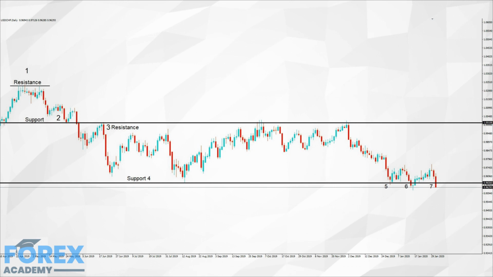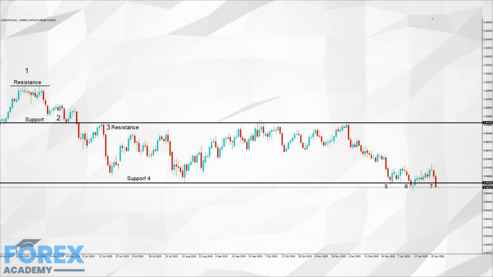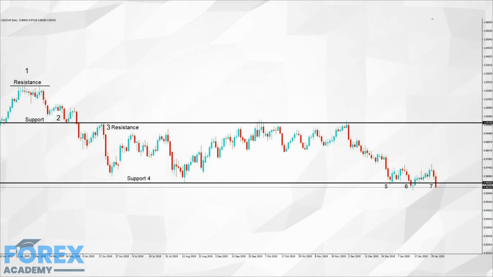We can see clear support and resistance at positions 3 and 4. However, when it comes to position 5, there is no bounce higher from the support line back up to the resistance line. We simply see price action fairly muted, and then having a second attempt to pierce through the support line at position 6, which was short-lived.